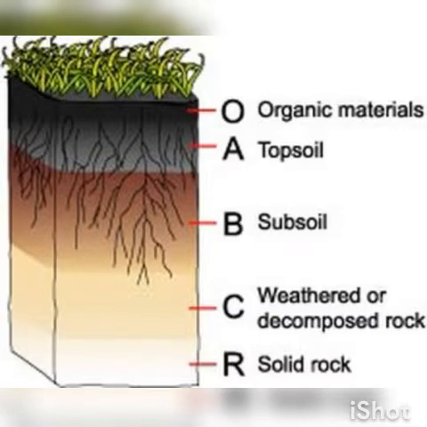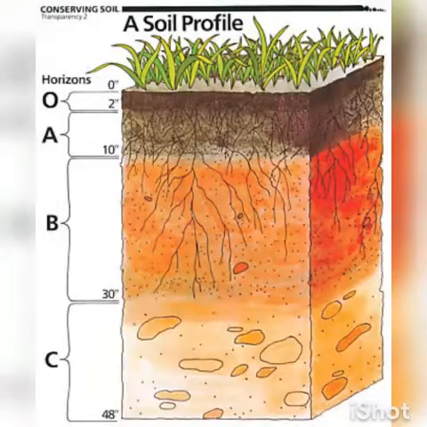So the process is called weathering. Okay, the breaking down of rocks into soil is called weathering by the action of wind, water, and climate.